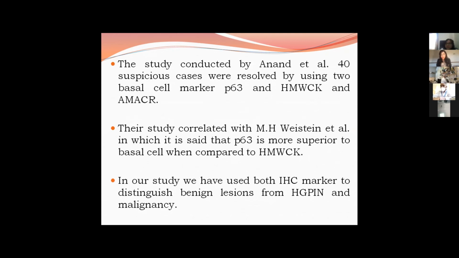In the study conducted by Anand et al., 40 suspicious cases were resolved by using the basal cell marker P63 and high molecular weight cytokeratin marker. Their study correlated with another study in which it is said that P63 is a superior marker to high molecular weight cytokeratin. That is why in our study we have used P63 marker and AMACR for differentiating between high-grade PIN, low-grade PIN and adenocarcinoma prostate.